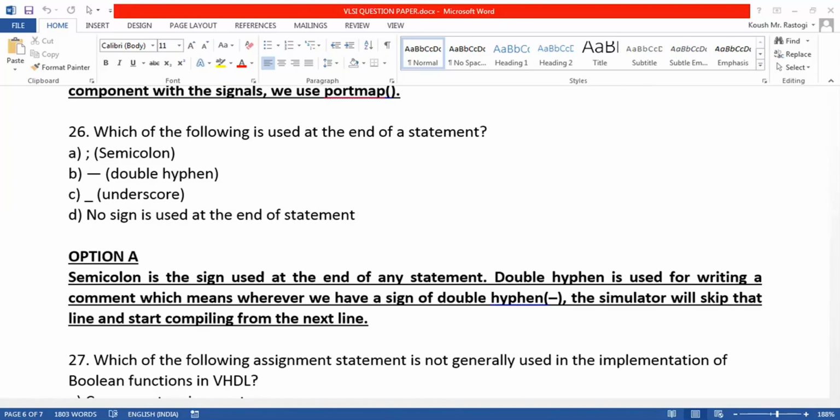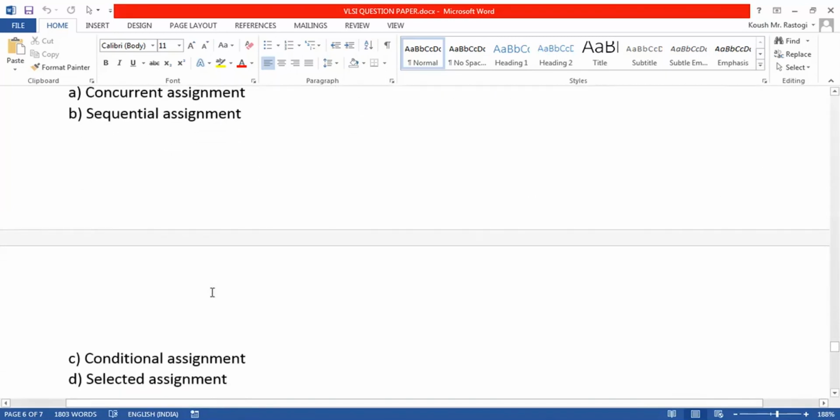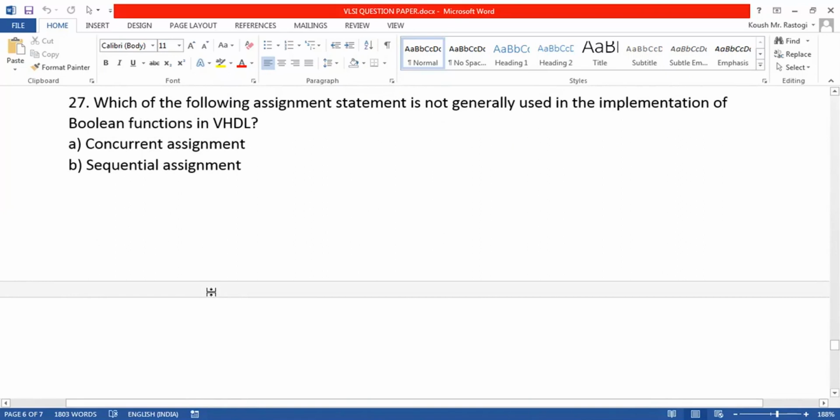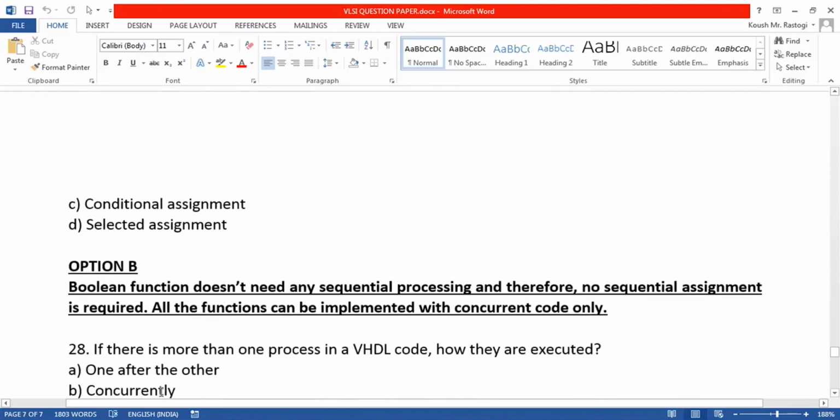Then we are asked which of the following assignment statements is not generally used in the implementation of Boolean functions. Obviously Boolean functions do not have any sequential processing, so we do not need any sequential assignment because they all are concurrent, executing at the same time.